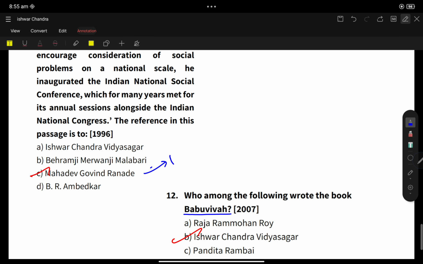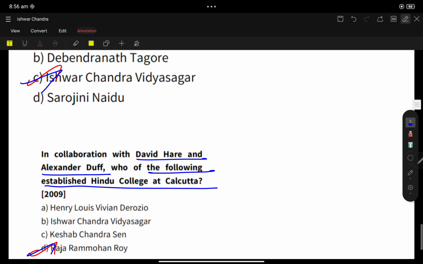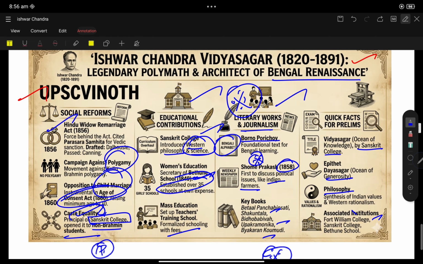See, abolition of Parda. Parda does not belong only to Muslim women; it was also practiced by Hindu women during the period of the Indian freedom struggle. So Mahadev Govind Ranade worked for the abolition of the Parda system. Okay, so thank you.